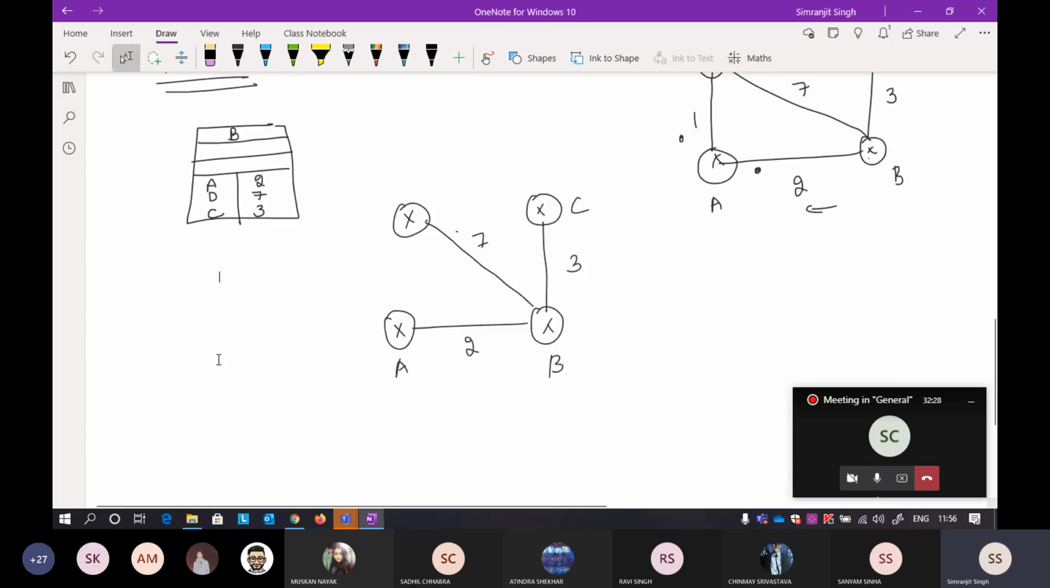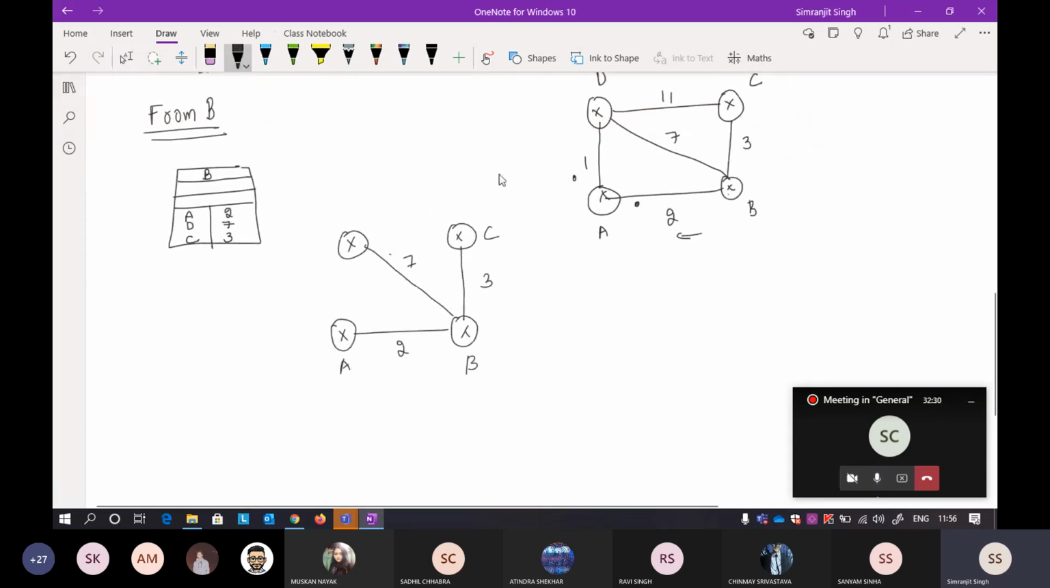Another thing is that A will also receive a packet from C. Because everything is flooded, every packet will travel across these links and get transferred from one node to another.